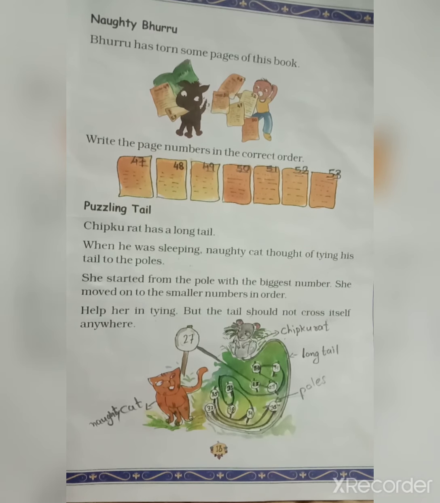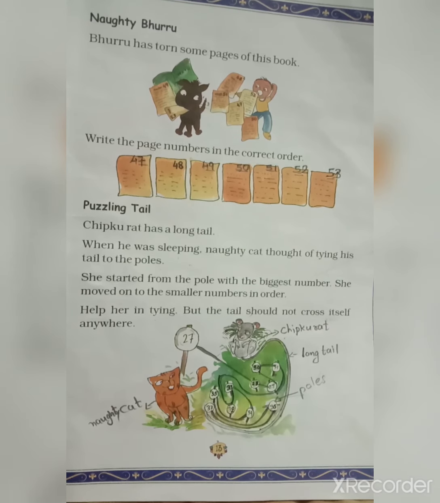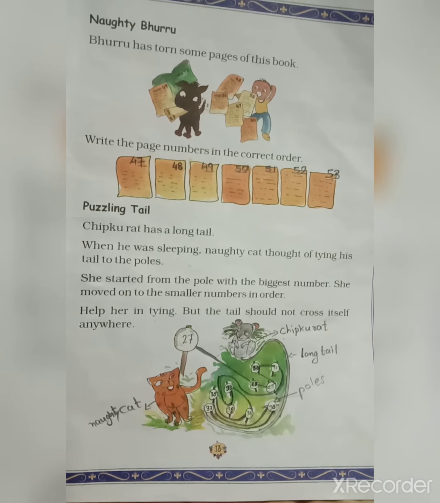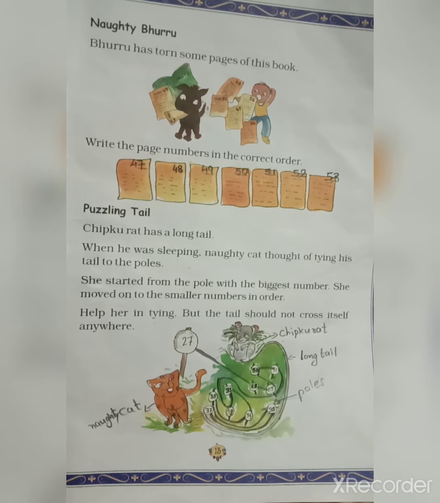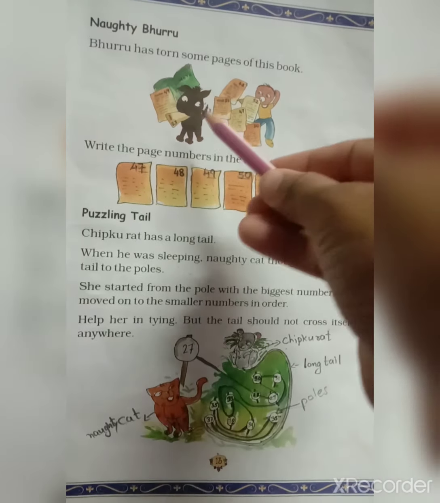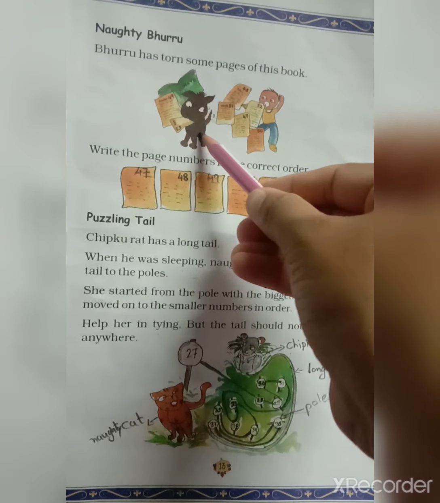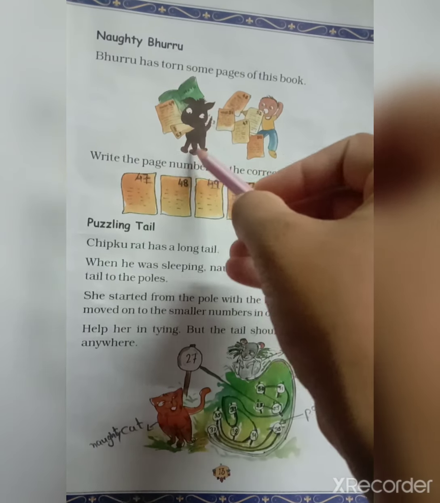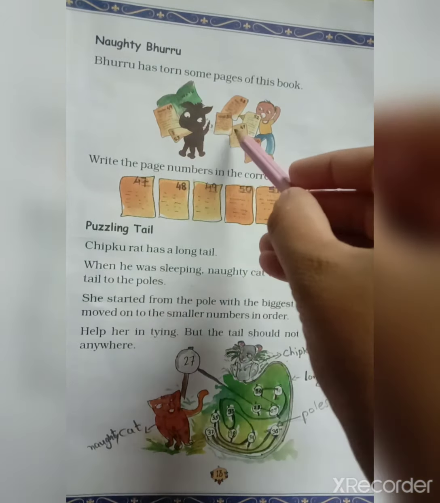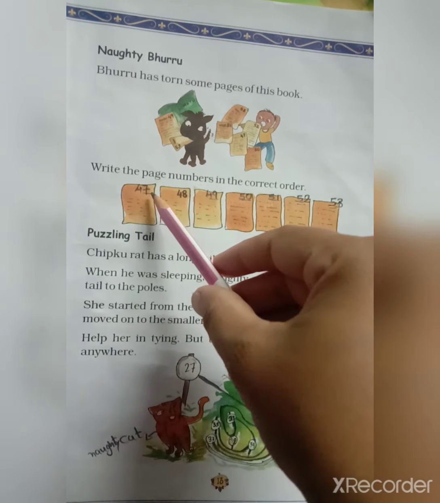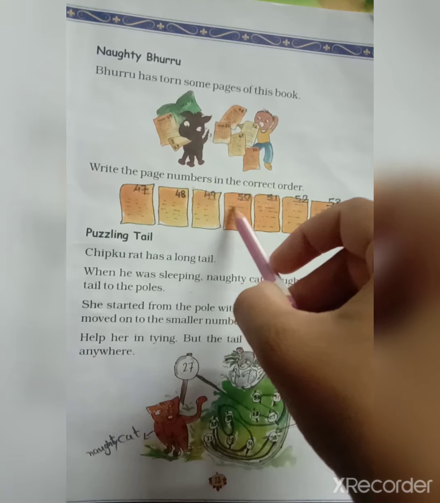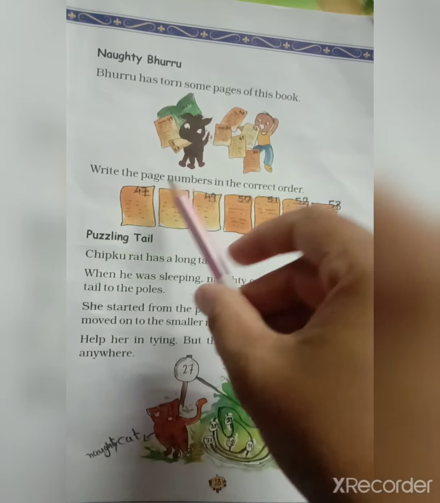Next concept, naughty Buru. Buru has torn some pages of this book. Write the page numbers in correct order. So this is Buru. Buru has torn the book pages. So these are the book pages. So here we have to arrange these pages in correct order.